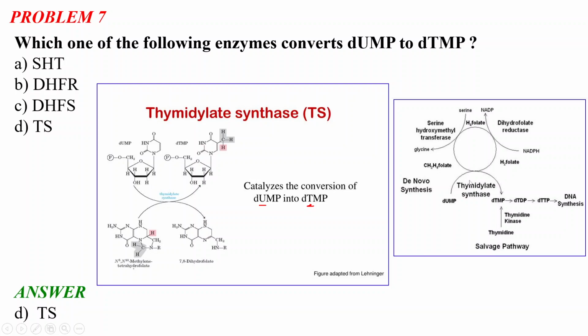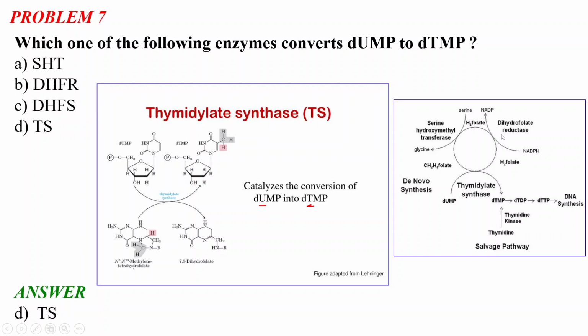Okay, and what thymidylate synthase does is convert dUMP to dTMP, and this dTMP, with the help of thymidine kinase, is converted to dTDP and dTTP, which ultimately gives us DNA biosynthesis. Okay, so you don't need to remember each and every step of DNA biosynthesis. Just remember the role of each enzyme.